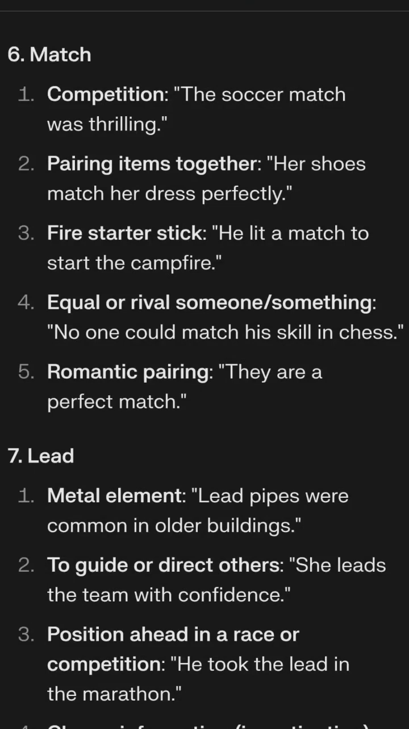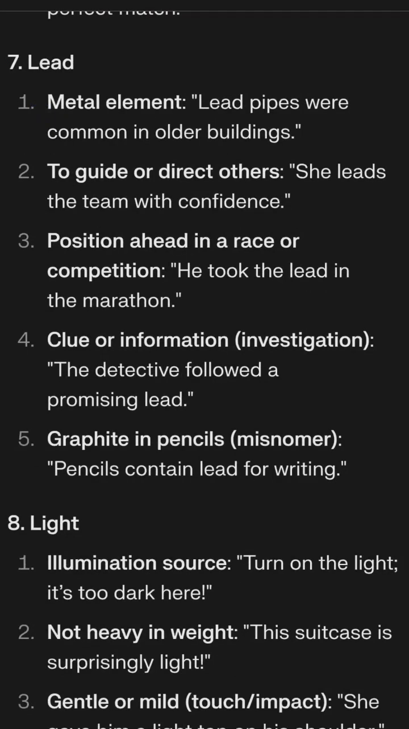7. Lead. Metal element: lead pipes were common in older buildings. To guide or direct others: she leads the team with confidence. Position ahead in a race or competition: he took the lead in the marathon.